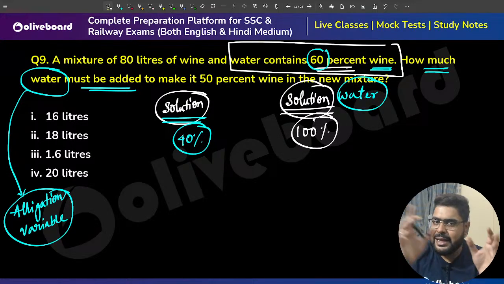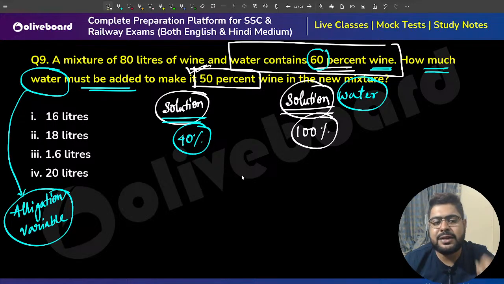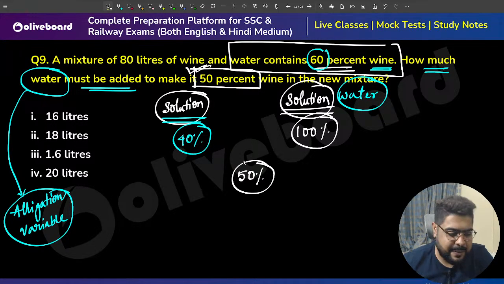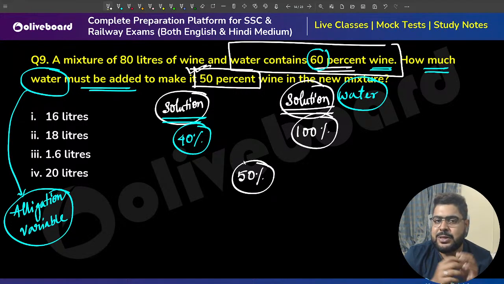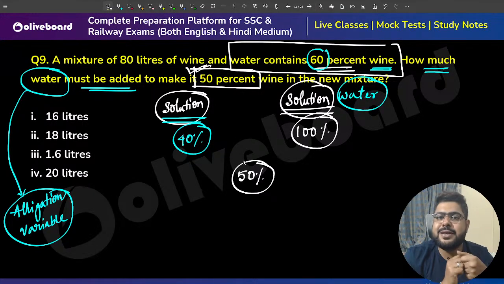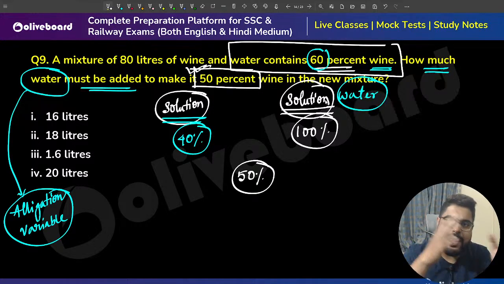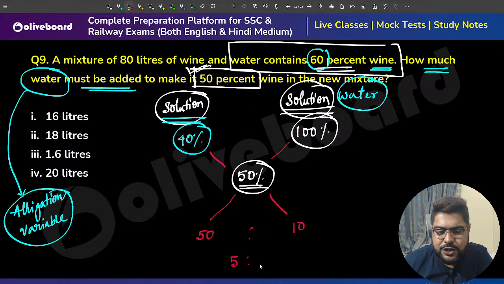Now, after adding this water, the resultant concentration has become 50%. I have taken a solution bucket that only has water, so the concentration of water is 100%. After adding that, water concentration has increased to 50%. Now, can I figure out the ratio? Most definitely. By the alligation theorem, 40 and 50 differ by 10, and 50 and 100 differ by 50. So the ratio is 50 to 10, that means 5 to 1.